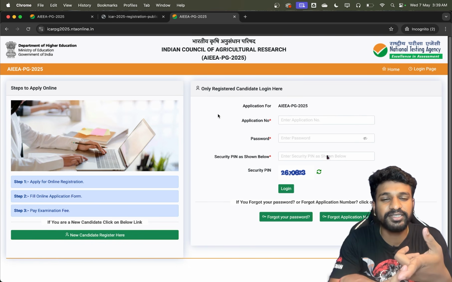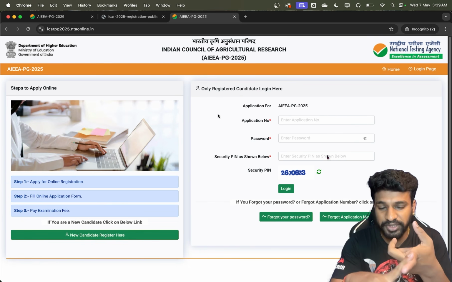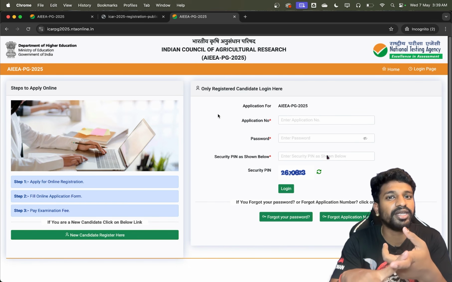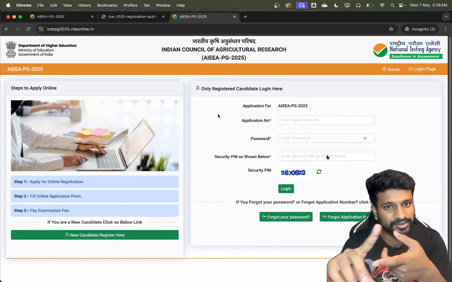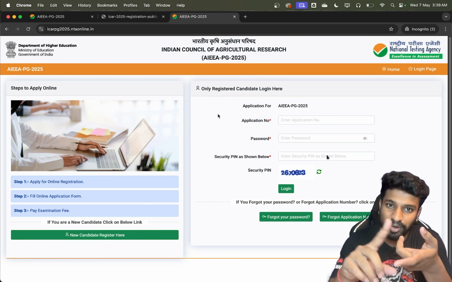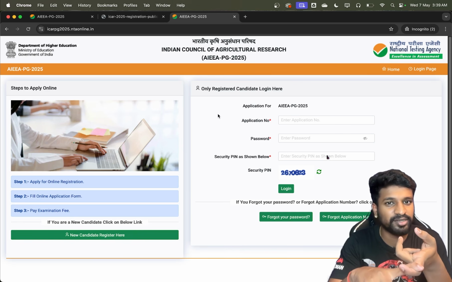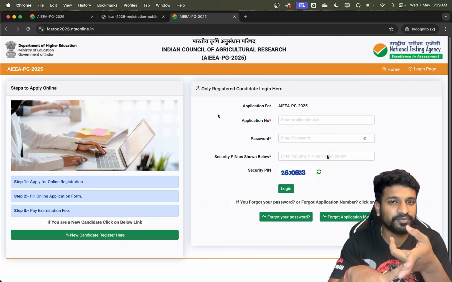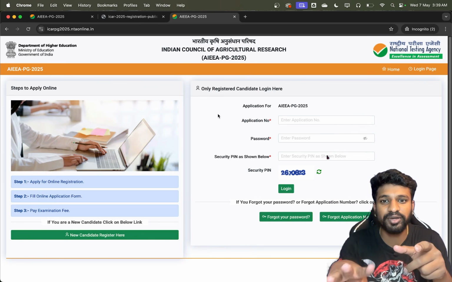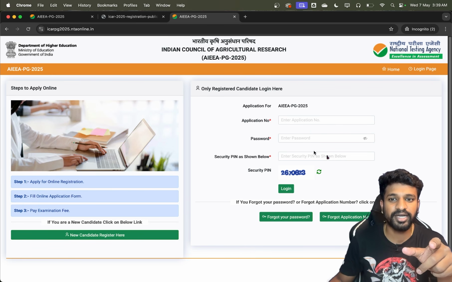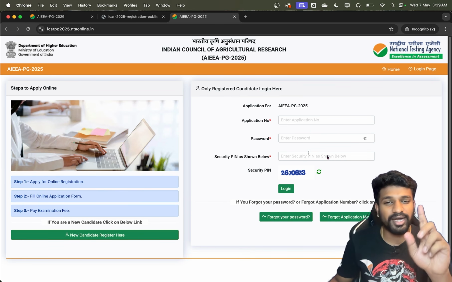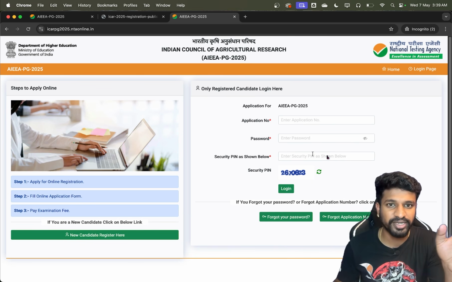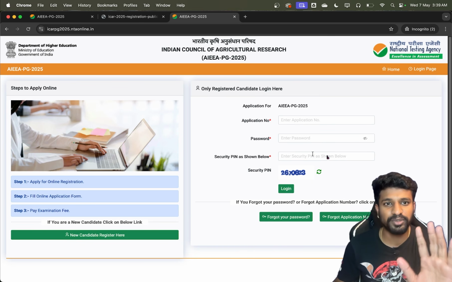Irrespective of whether you have registered for ASRB or for CUET, you still have to go for the new registration, since these are different exams, although conducted by NTA, as the CUET PG is also conducted by NTA and this one too. But still you have to register first. Do not keep any confusion about it, and do not try to use the application number of CUET PG here to log in. And ASRB NET, as you all know, is completely different. It is not under NTA, so know the difference here.